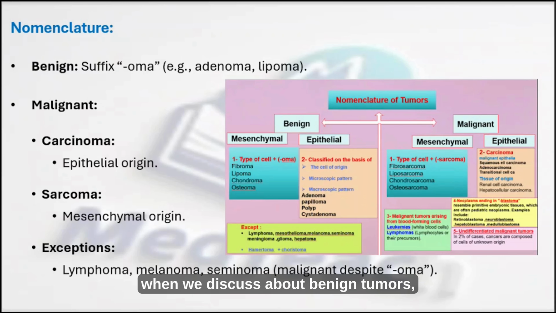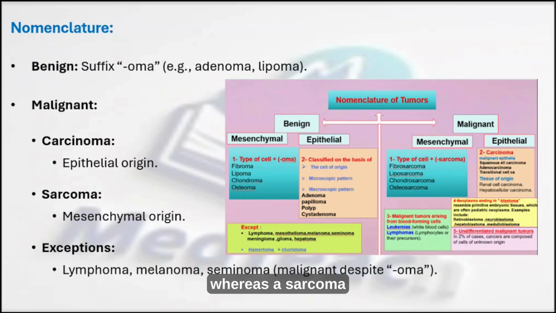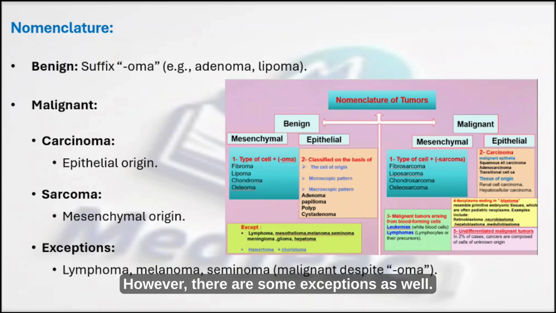Normally, when we discuss benign tumors, we will use the suffix "oma." For example, adenoma, lipoma, like that. Regarding malignant tumors, it can be a carcinoma or sarcoma. A carcinoma usually means epithelial origin tumors, whereas a sarcoma usually means a mesenchymal origin. However, there are some exceptions as well. For example, lymphoma, melanoma, seminoma, these are all malignant tumors, but with the suffix oma.